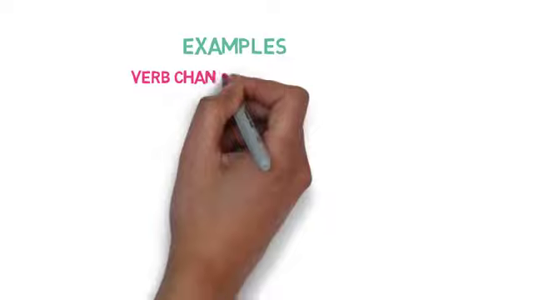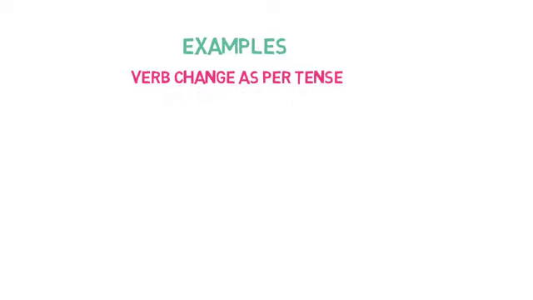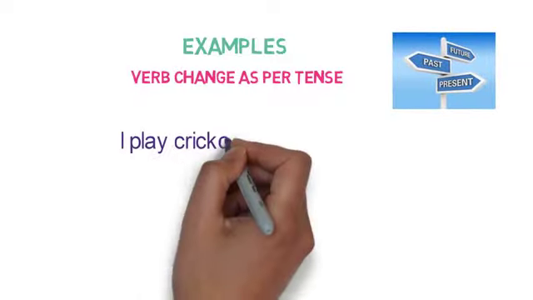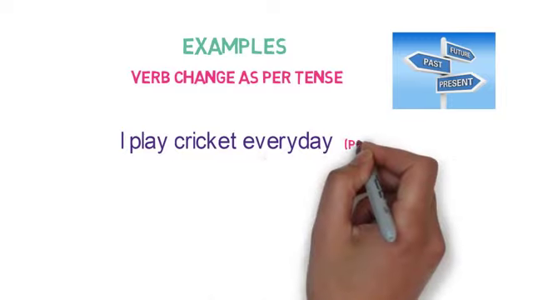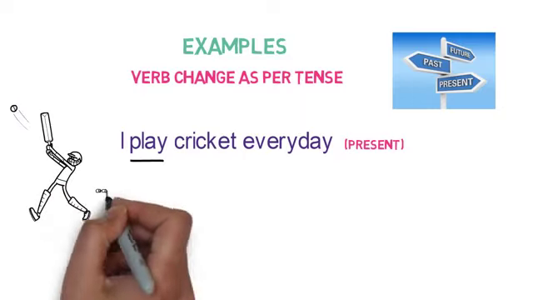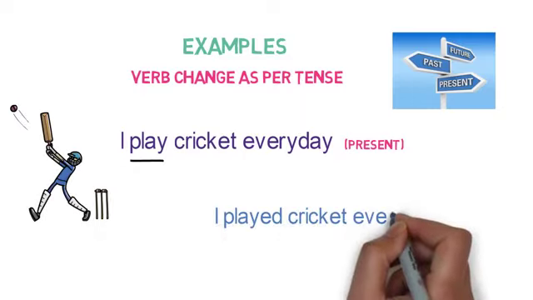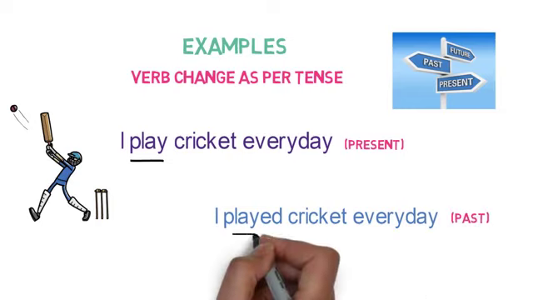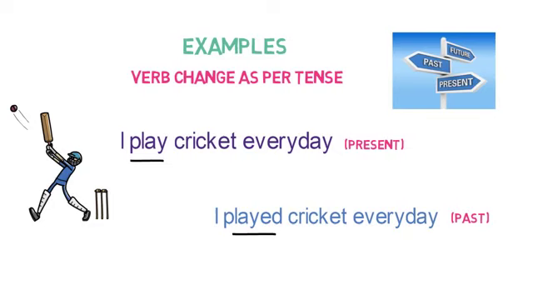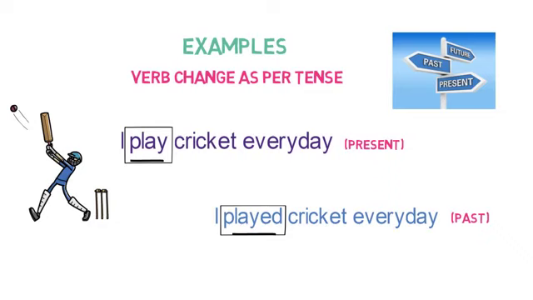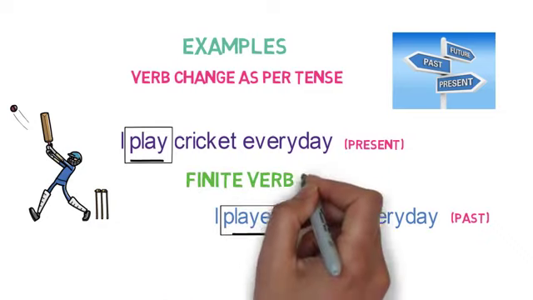Examples of verb that change as per tense. That is, whether the sentence is a present tense, past tense or future tense. I play cricket every day. This sentence is in present tense. Here the verb is play. Let's look into another sentence. I played cricket yesterday. This sentence is in past tense. Here the verb is played. You can see here that the verb play changed to played as per the tense. So both play and played are finite verbs.